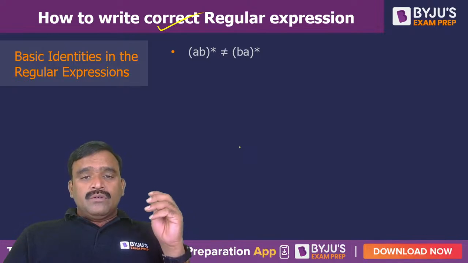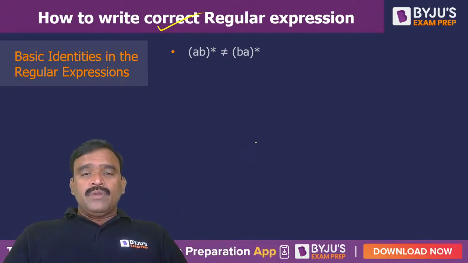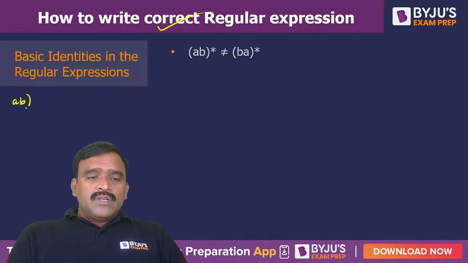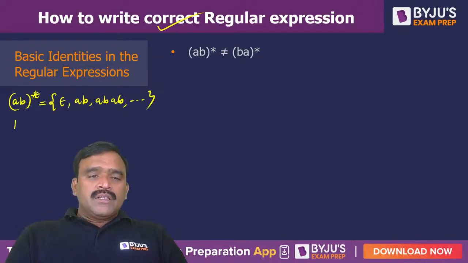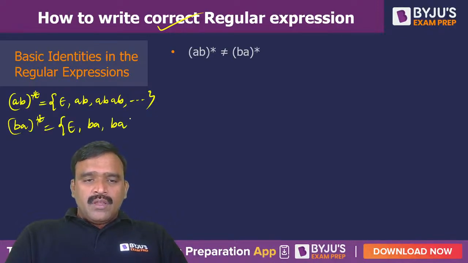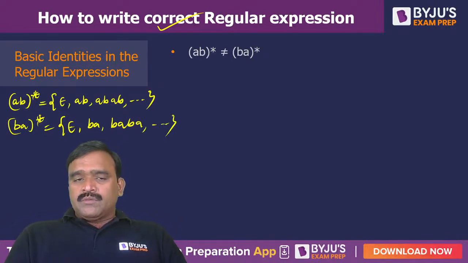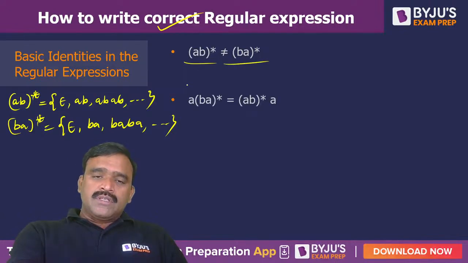Okay. So (AB) whole star is not equal to (BA) whole star. What is the meaning? (AB) whole star is nothing but AB can come 0 or more times: 0 instances of AB is epsilon, 1 instance is AB, 2 instances AB, AB, and so on. But (BA) star is strings starting with B: you can get epsilon, BA, BA BA, and this type of strings are possible. So both are not the same. The respective languages are not the same, so the expressions are not the same.